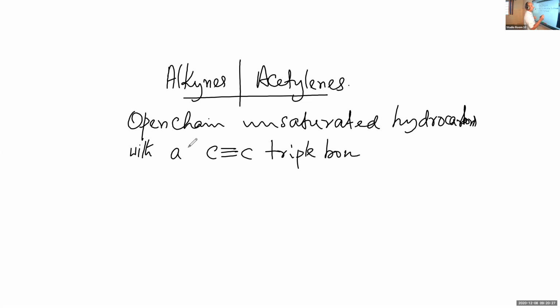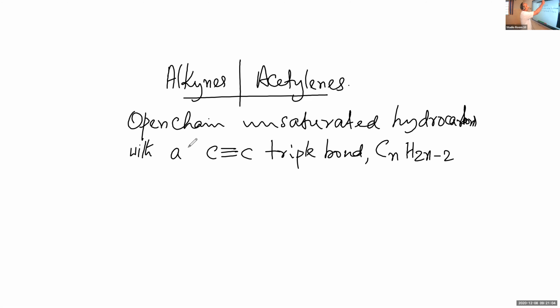And there is a general formula also. If you remember, the general formula is CnH2n minus 2, where n is the number of carbon atoms. Since there is a carbon-carbon triple bond, n is equal to 2 onwards. The minimum number of carbon atoms must be 2 because there is a carbon-carbon triple bond.